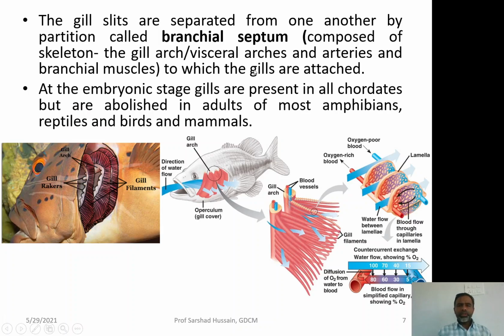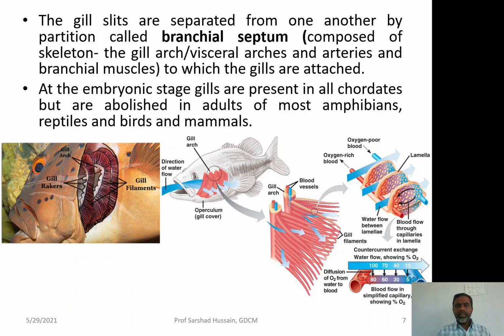At the embryonic stage, gills are present in all chordates. So even we, in our case also, in mammals also, because you must remember that three fundamental characteristic features of the chordates were having the dorsal hollow nerve cord, then the notochord, nerve cord, and the gill slits.